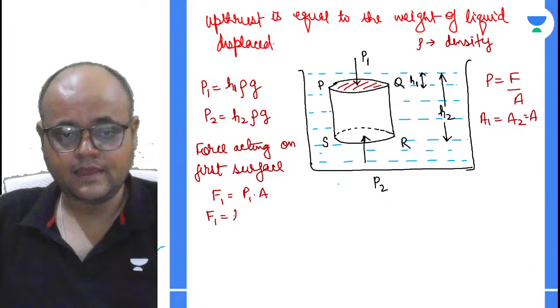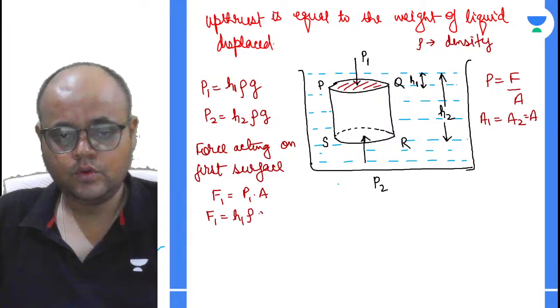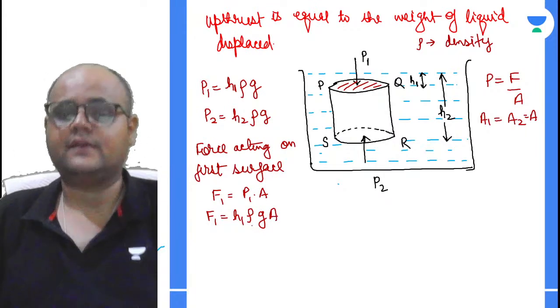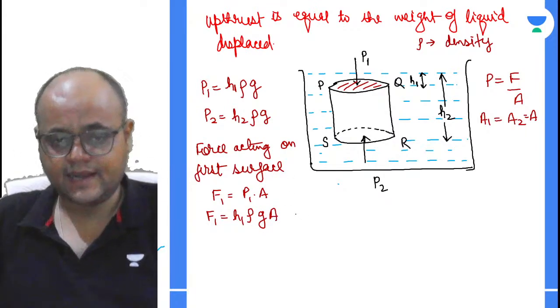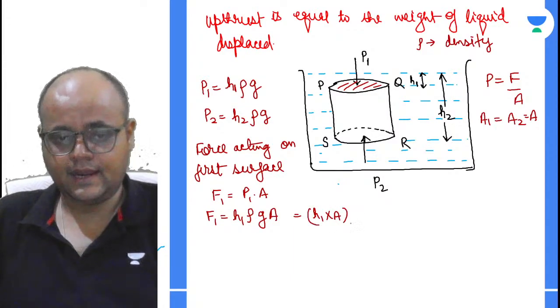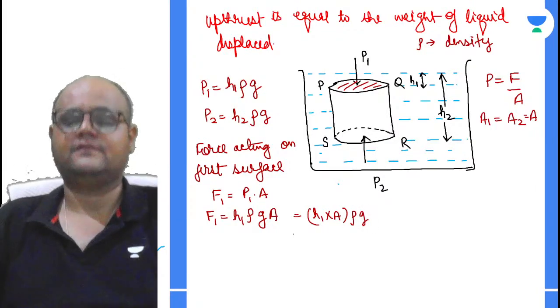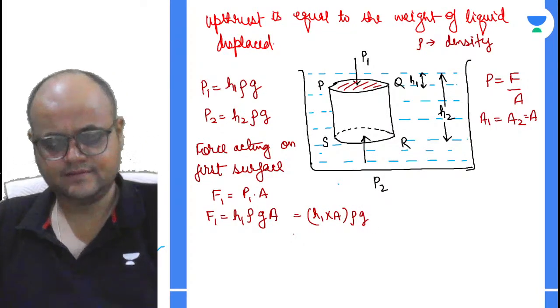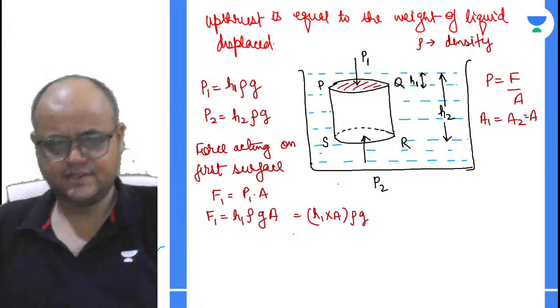F1 will be H1 rho into G into A. Yes? So I can write it as H1 into A together and rho into G. We can write it. Yes? I hope, yes, you understand this.